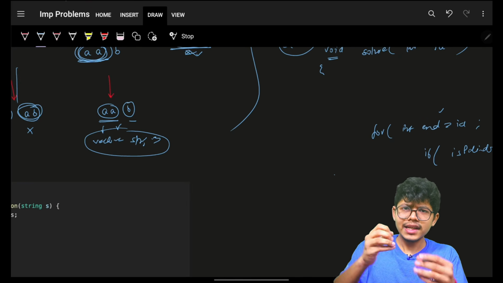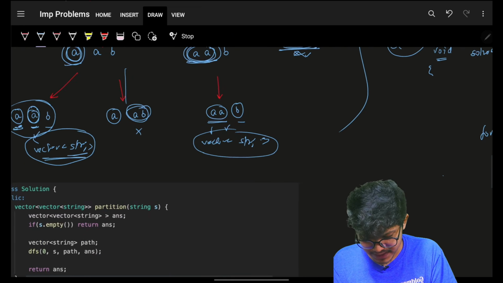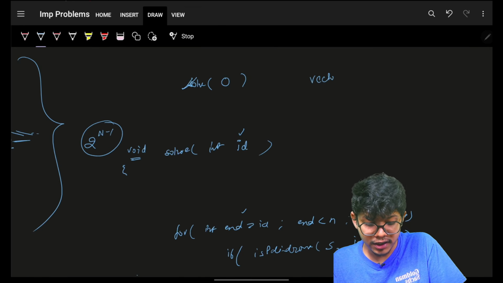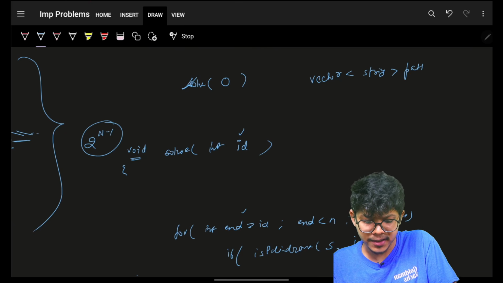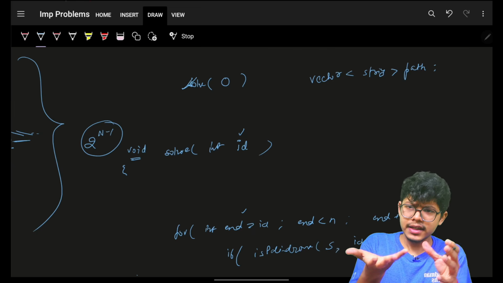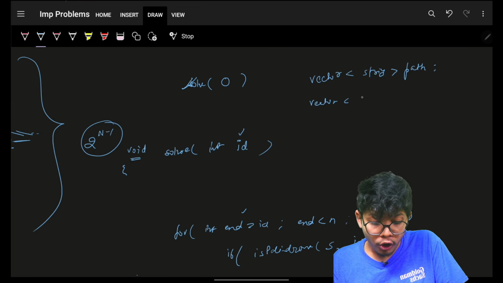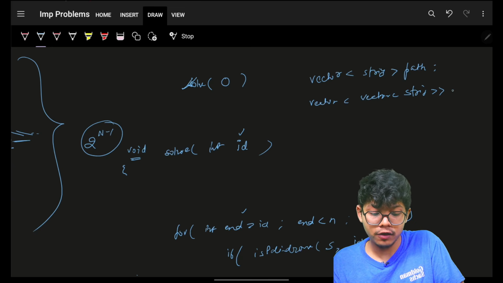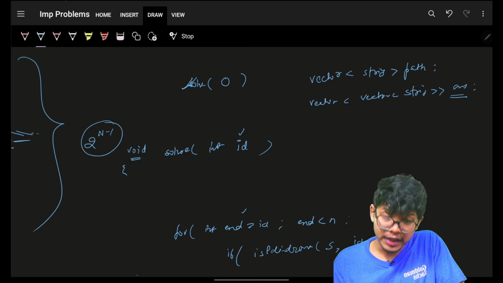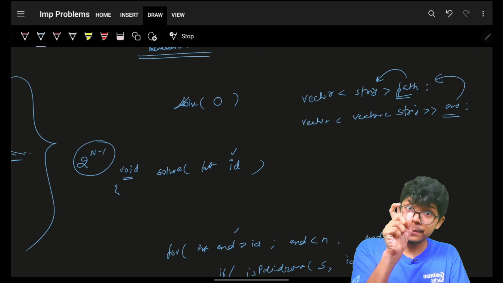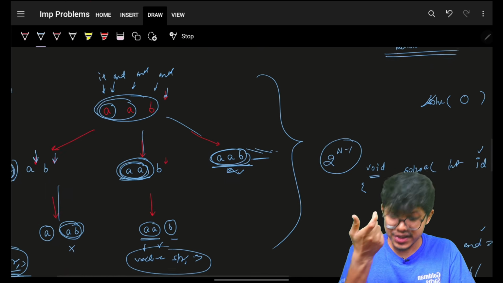So I will have to maintain another vector of string, called, let's say, path, or maybe you can say the one substring, one answer. And for all such paths, I have to store it in my final vector of string, which is my answer.